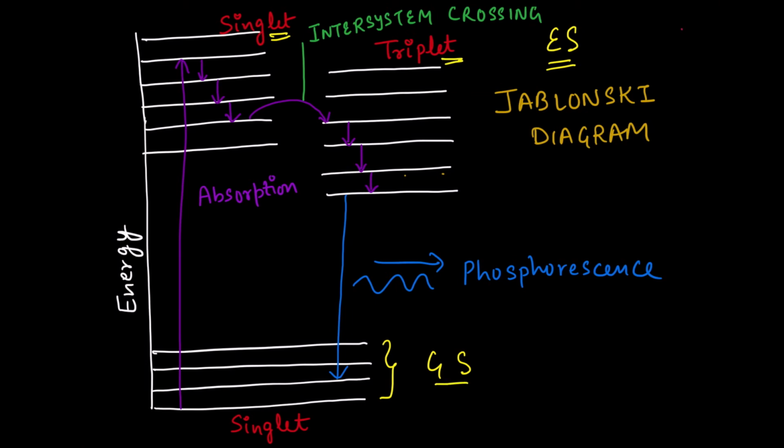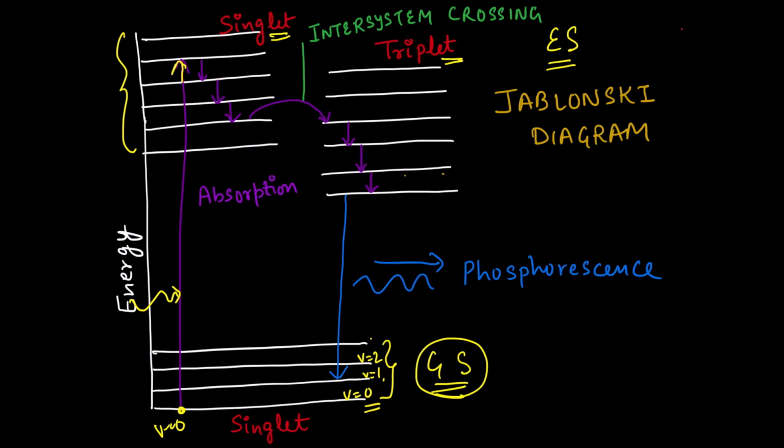Again, this ground state has associated vibrational energy levels: V0 means the ground state, then 1 and 2. Similarly, these are the vibrational energy levels for the singlet state. When the molecule absorbs the radiation, it undergoes a transition from the lowest vibrational state of the ground state to the excited state.